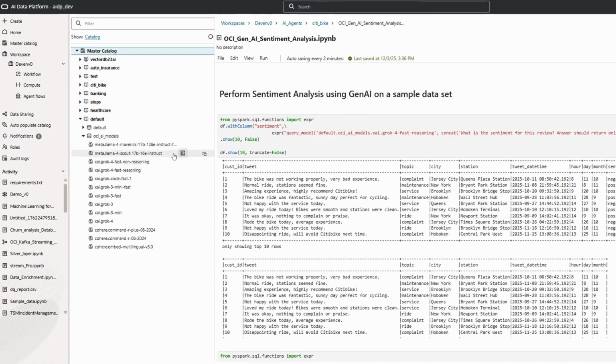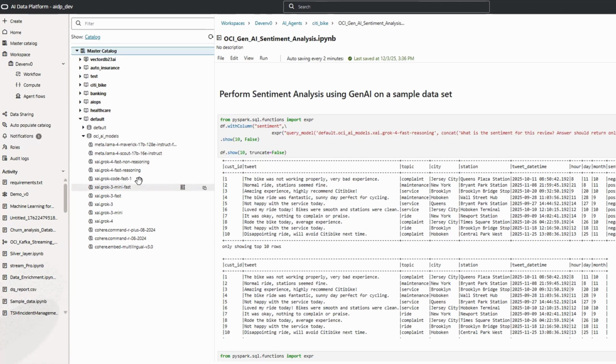And we can quickly see all the possible capabilities for large language models available in the OCI AI model options. We have Llama 4, Grok 4, Grok 3, Cohere Command models, and so on. As per our requirement, we can use any one of the models to do the classification for sentiment analysis.